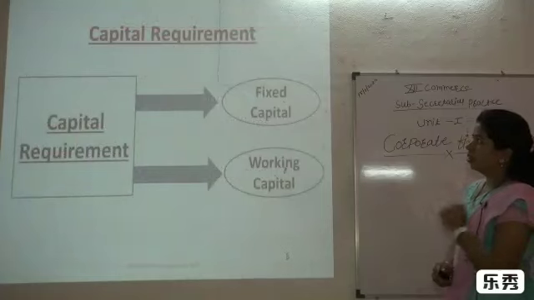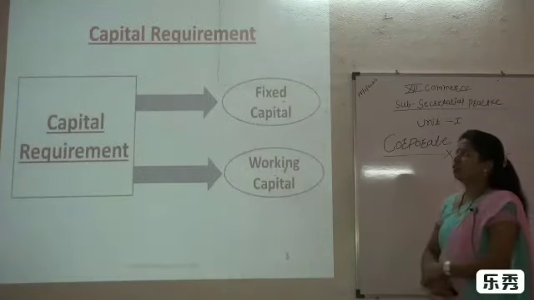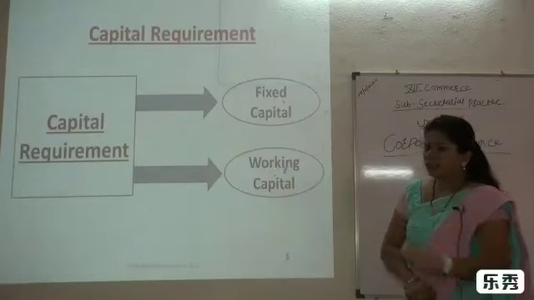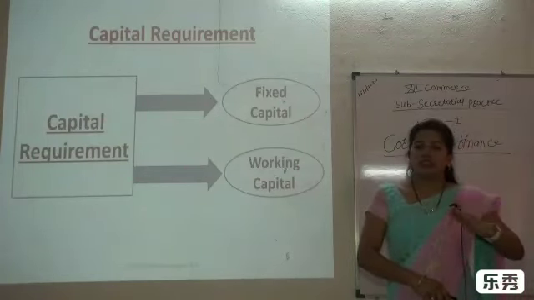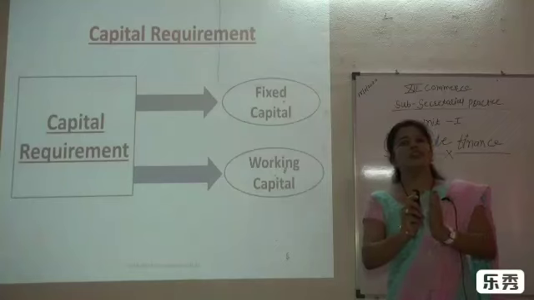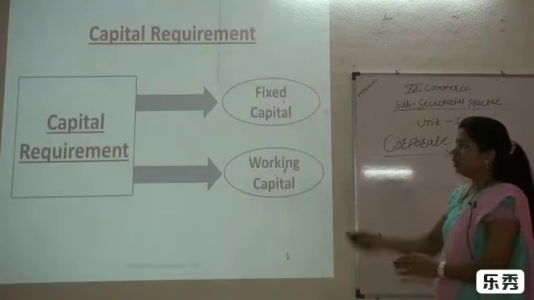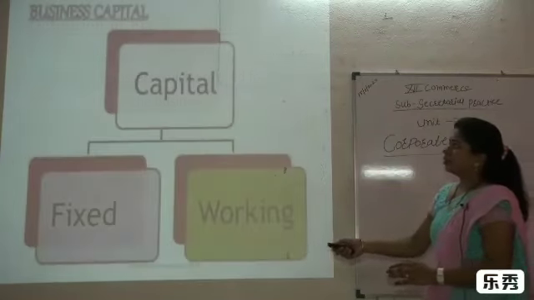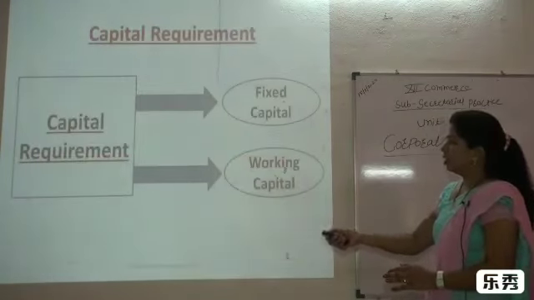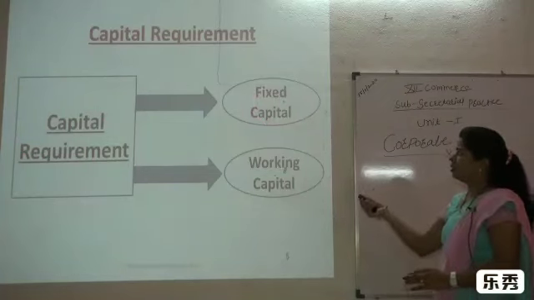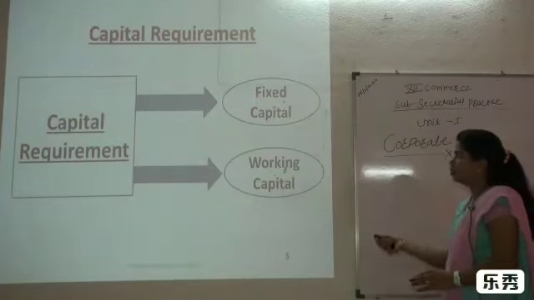We are going to study the next point, the capital requirement. Every organization needs funds. So it has a specific ratio, and that ratio is considered in the form of two. We can see here the capital requirement in the form of, first, fixed capital, and second, working capital.